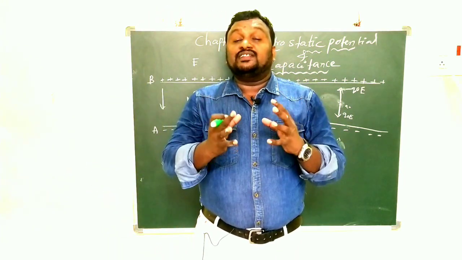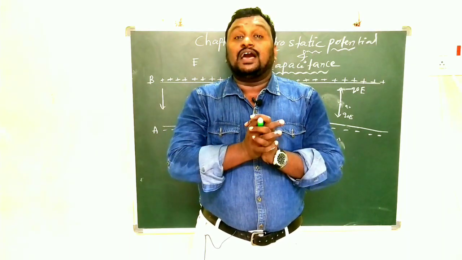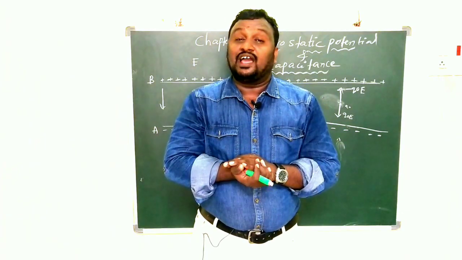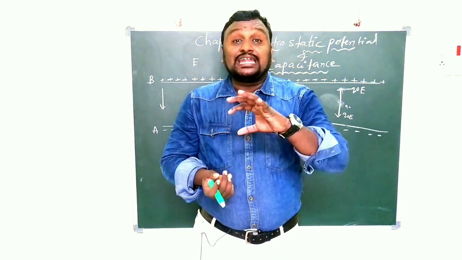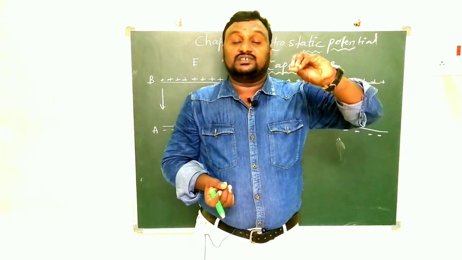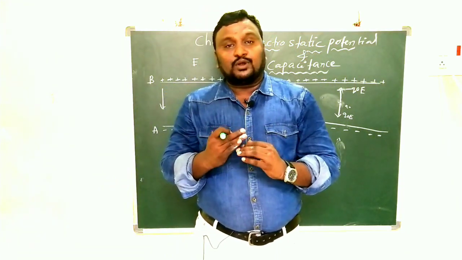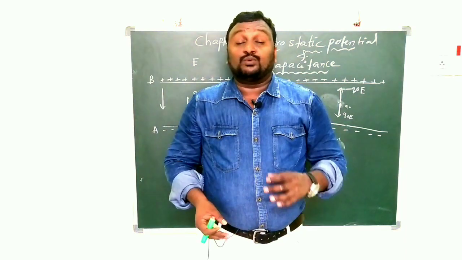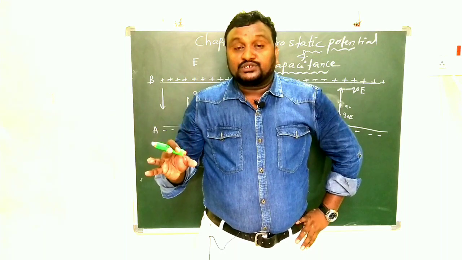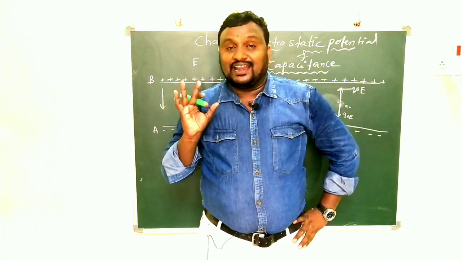That means when the charge is placed in the electric field, it should have some energy. That is obviously called electrostatic potential energy. Electrostatic means it is moving with uniform speed or it should be at rest. Clear children? So this is simply about electric potential energy. What is electric potential energy? The interaction between the unit positive charge and the electric field is called electric potential energy.